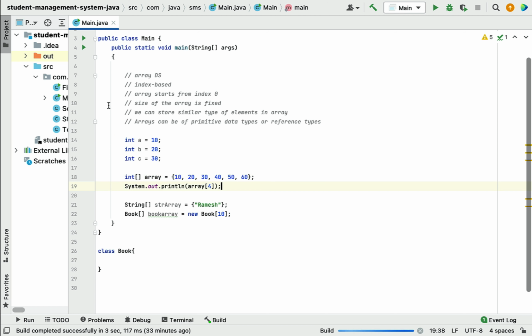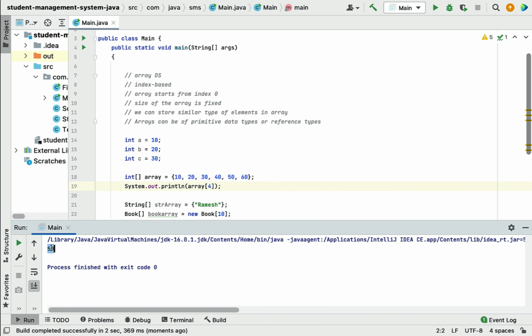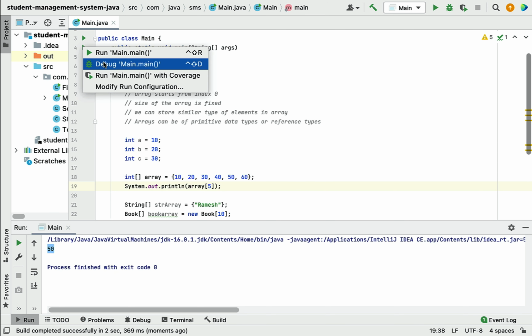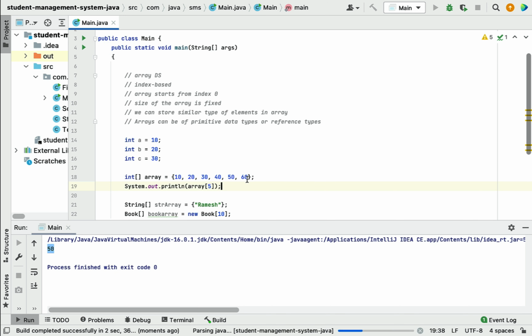Let me run the program, and you can see 50. And if I want to get the 60 value from the integer array, then I can simply pass index 5. If I run the program, I will get the value 60 from the integer array. It means that array provides an index mechanism so that we can access values randomly from the array by using index.